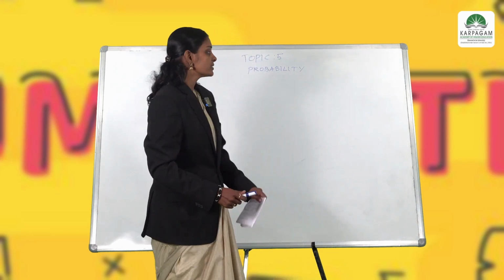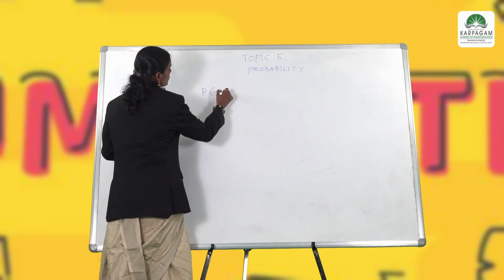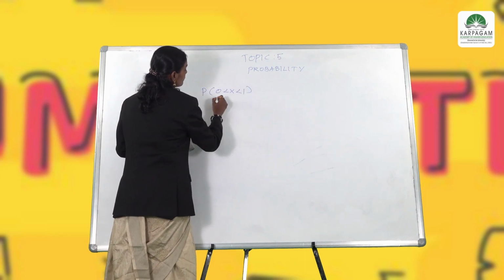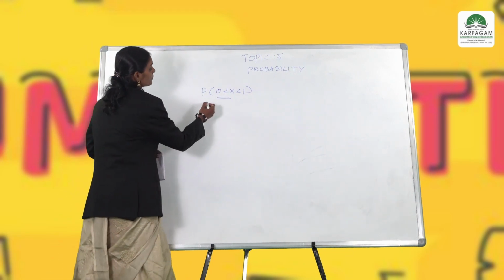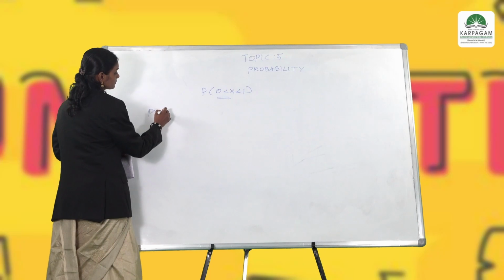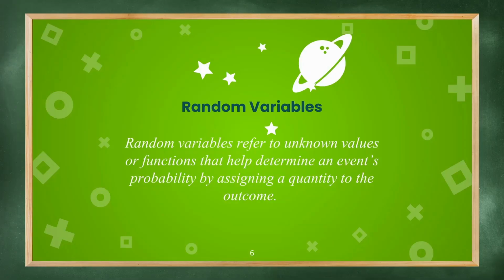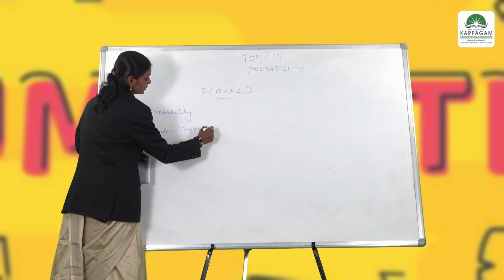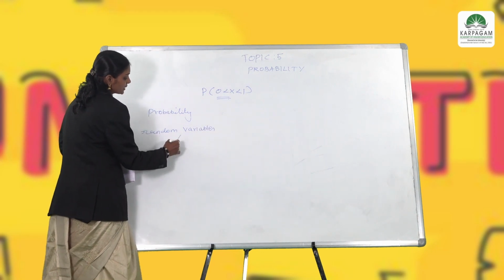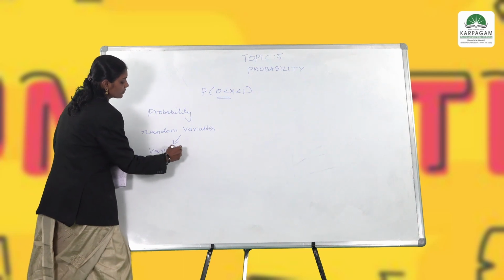Generally, the probability values lie between 0 and 1, that is, 0 less than P of x less than 1. Every probability value should lie between 0 and 1. The concept of probability is based on random events, that is, random variables. A random variable is simply a variable whose value is unknown.